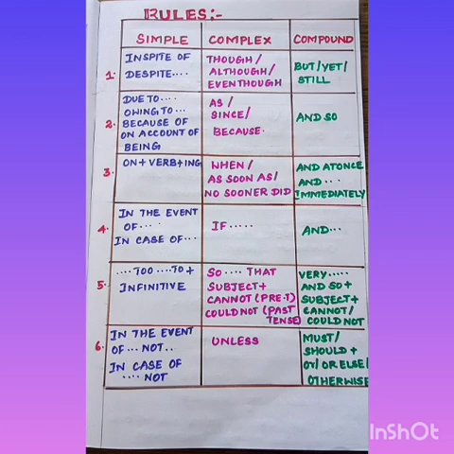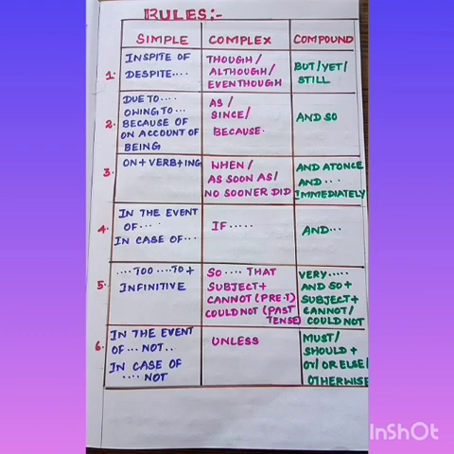Type 3: on plus verb plus ing, when, as soon as, no sooner did, and at once, and immediately. Type 4: in the event of, in case of, if, and. Type 5: to infinitive, so that, subject plus cannot in present tense. If it is past tense, could not should be used.